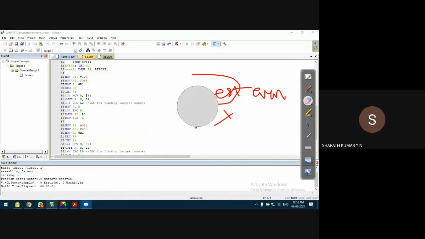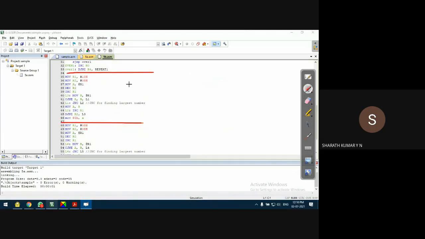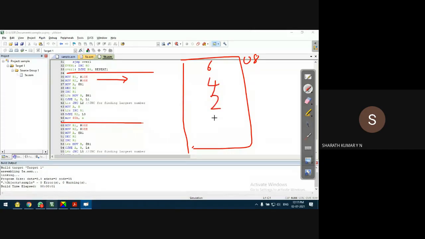Okay, let us see what's happening in this part of the program. Starting from the 08H location, all the even numbers are stored. Let's say, for example, 6, 4, 2, 4, something like this. Only even numbers are stored. First I pick the data to accumulator from this line. This line transfers the data to accumulator. Then decrement R2.